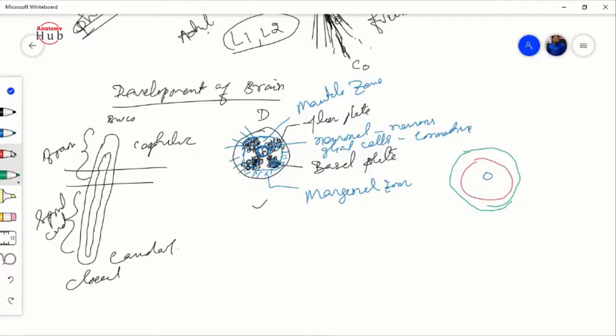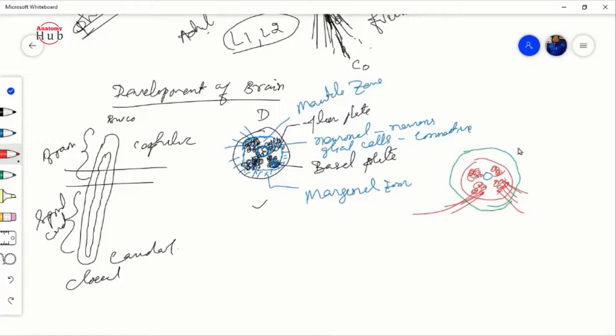Here, whatever the structures are, the neuronal cells in the mantle zone are present as the alar plate and the basal plate. These neuronal cells have their cell bodies over here, and their axons are just coming out and forming the marginal zone.